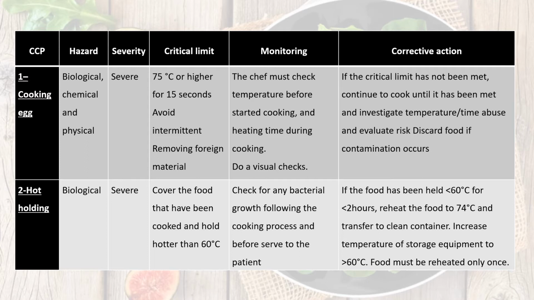patient. For the corrective action, if the food has been held below 60 degrees C for less than 2 hours, then we have to reheat the food to 74 degrees C and transfer it to a clean container. Increase the temperature of the storage equipment to above 60 degrees C, and we have to remember that the food must be reheated only once.